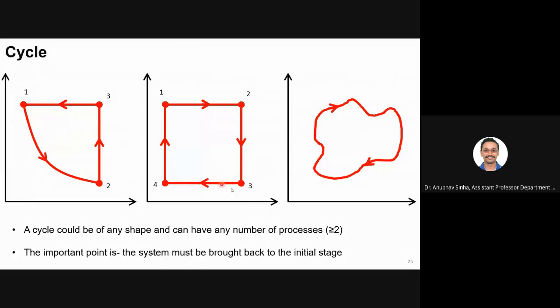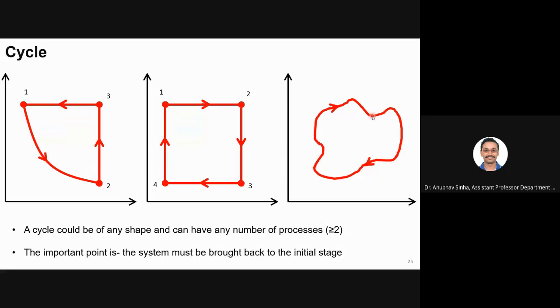At least it should have two: one forward, one backward. It could also have three. Two we saw on the last slide. Here we have three: this is process 1, 2, 3. Similarly, we have 4 processes, or we could have n number of processes. We can also draw a polygon here or any irregular shape.